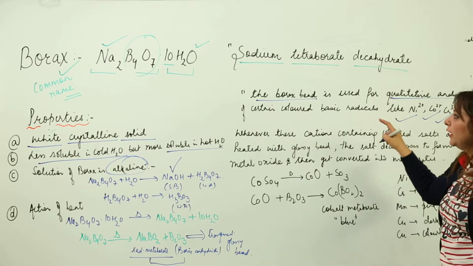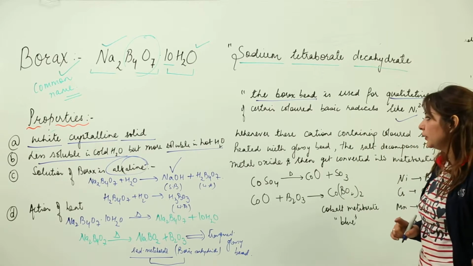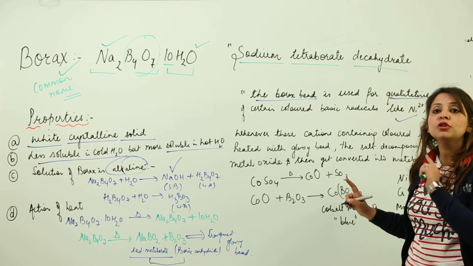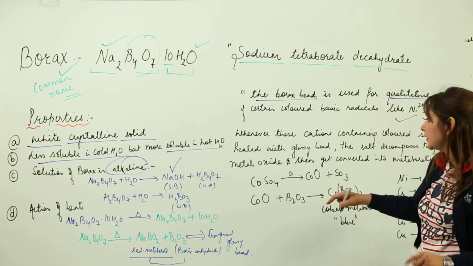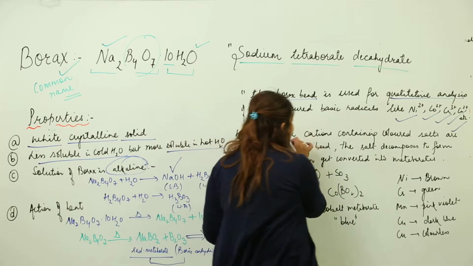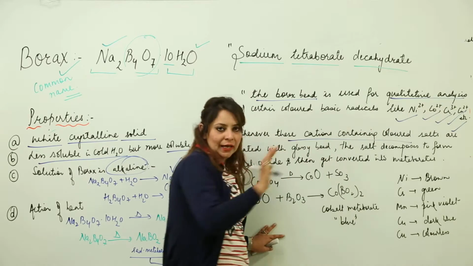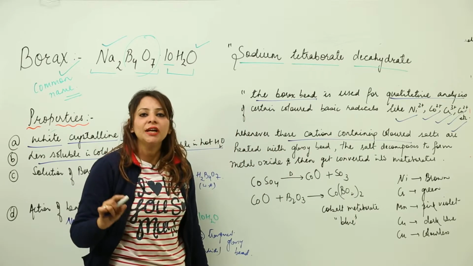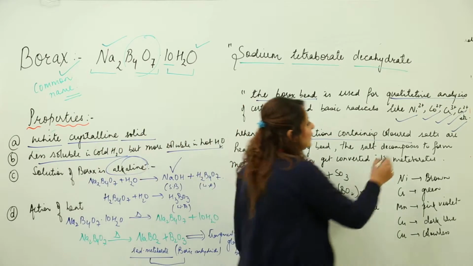It is nickel, cobalt, chromium, copper, and many more that can be detected. So how is this borax bead test carried out? Just look at the board, because this is the most important question of this topic, the borax. When we take a colored salt which contains one of these ions, let's say we have taken a salt which contains a cobalt ion.